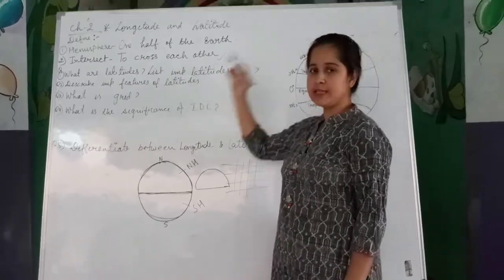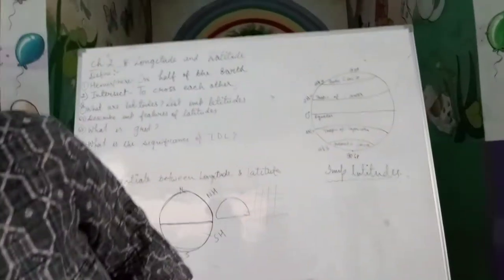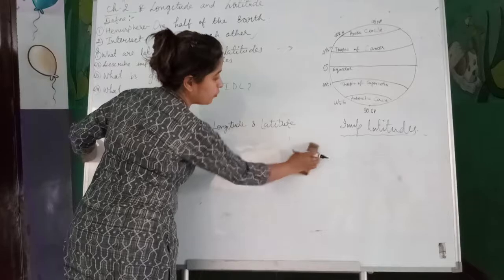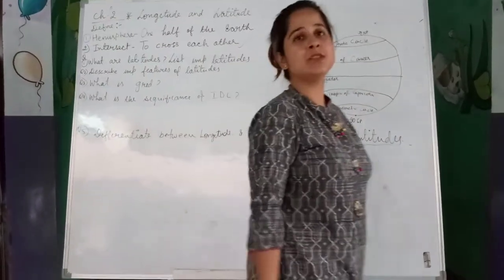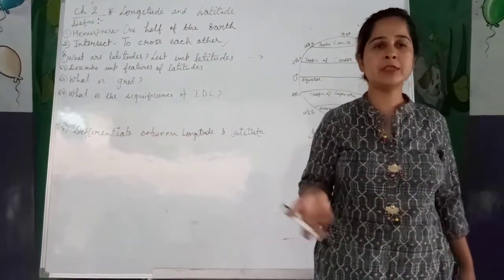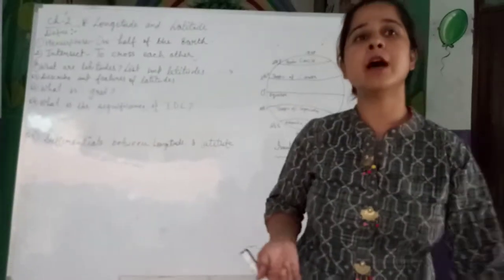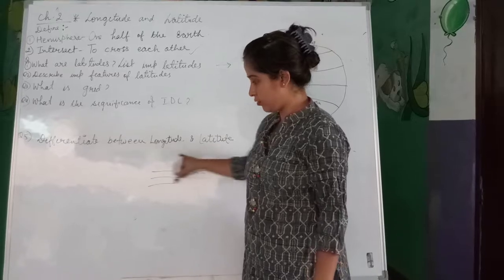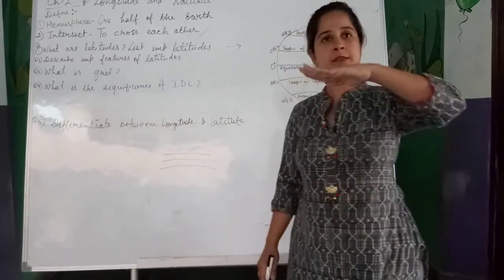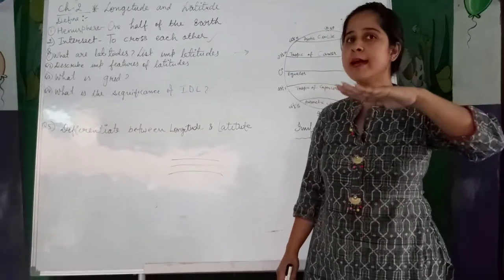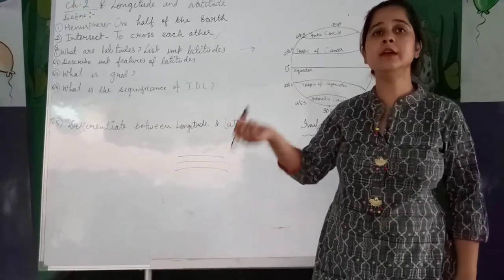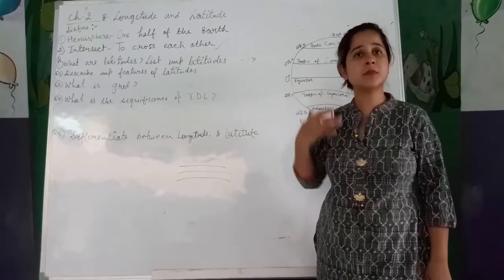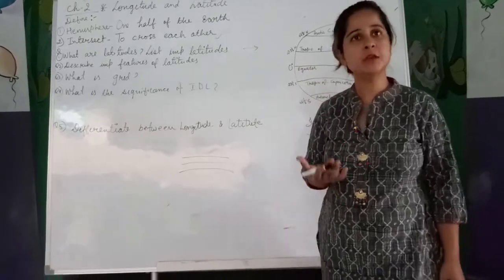Let's start the question answers. The first question is, what are latitudes? In our previous chapter I discussed what latitudes are. Latitudes are horizontal lines, meaning sleeping lines on the earth. These lines are not actually drawn there. They are imaginary lines that geographers have made as a concept to make calculations correct.